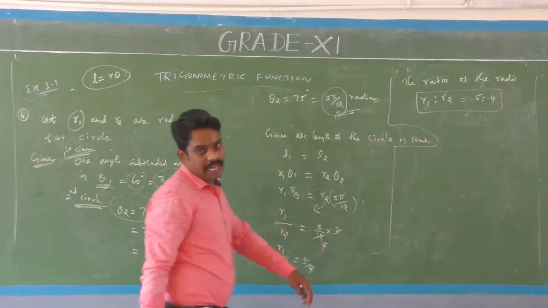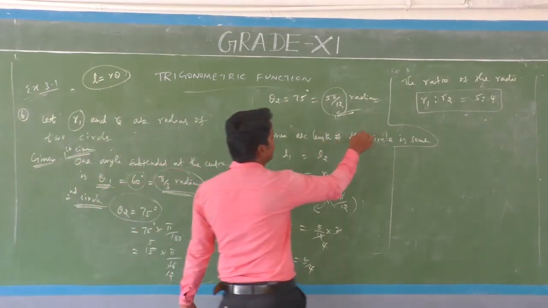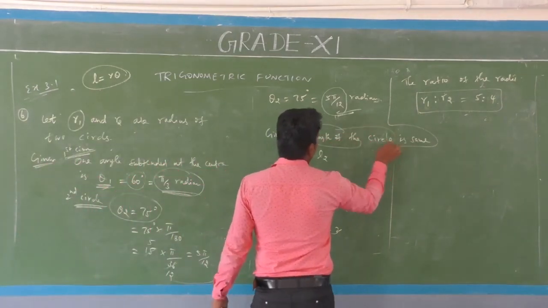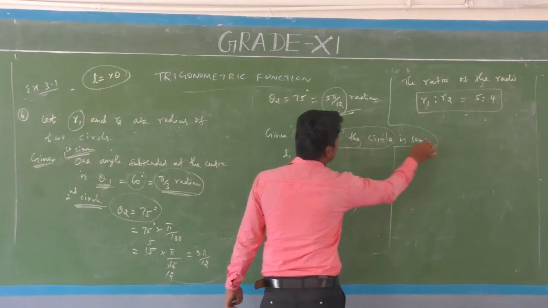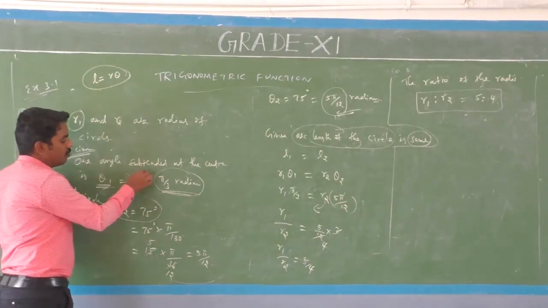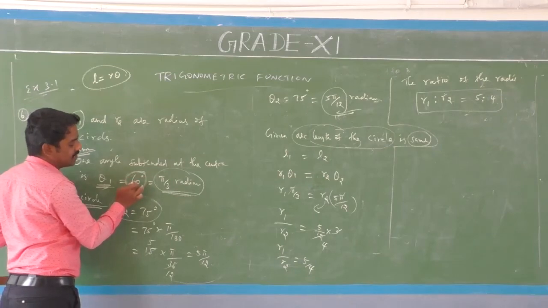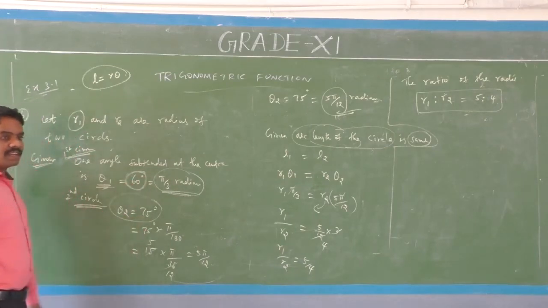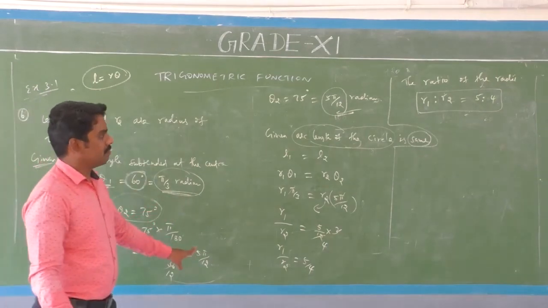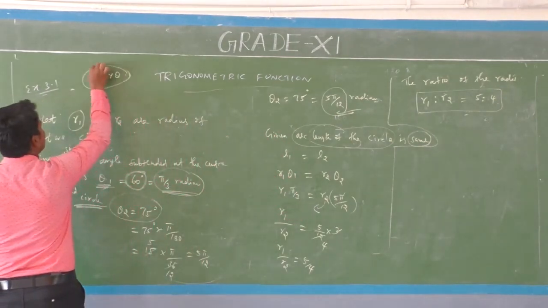Once again, given two circles and another piece of information: the arc length of the circle is the same. The arc angle subtended at the center of the first circle is 60 degrees and the second circle is 75 degrees. The given values are converted into radians. You already know the length of the arc is equal to r into theta radian.